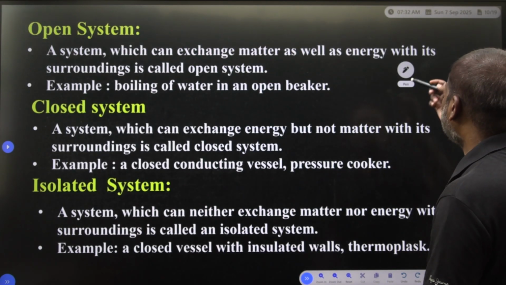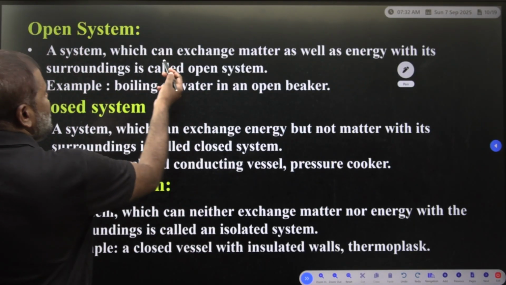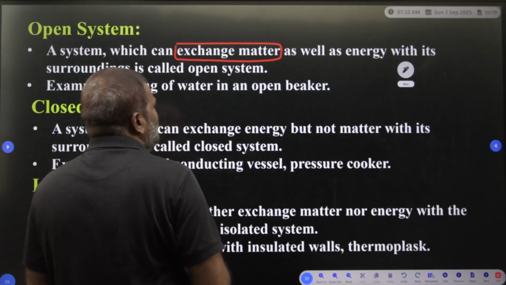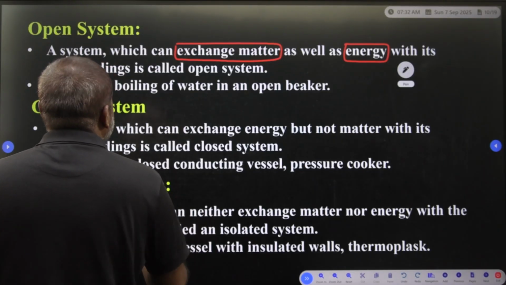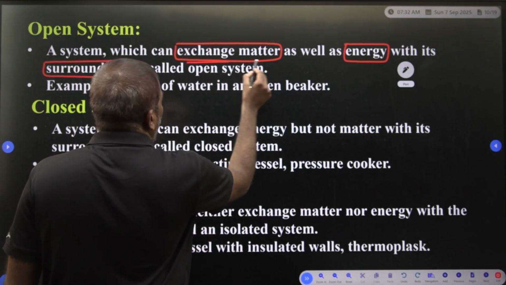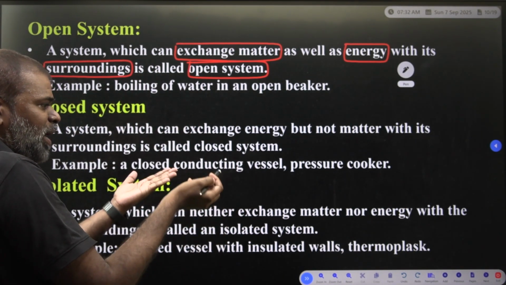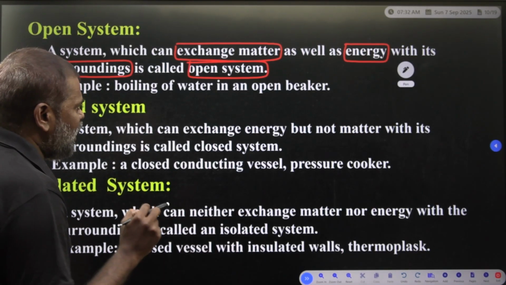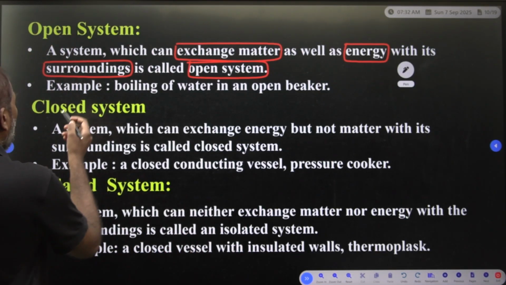Suppose here you have to see what the system is. A system which can exchange matter as well as energy with its surroundings, such a system we call an open system. What is the example? Boiling of water in an open beaker. So that is an open system.